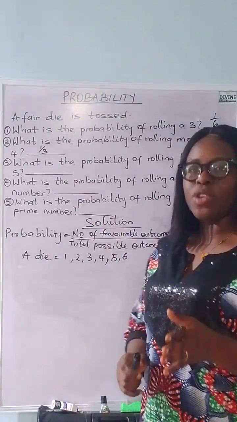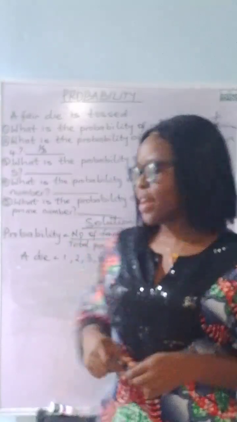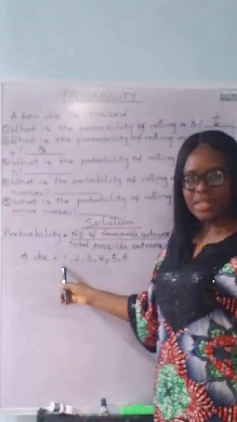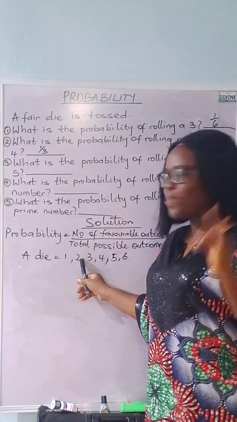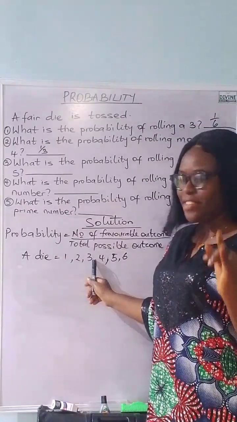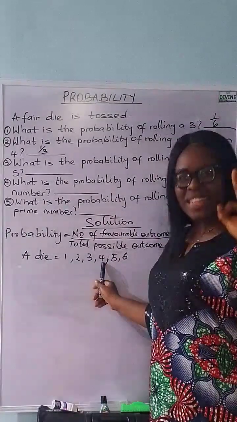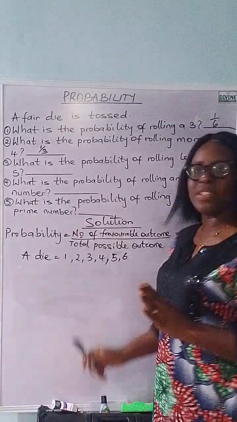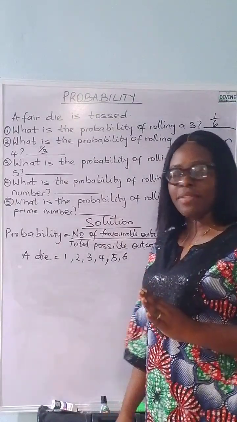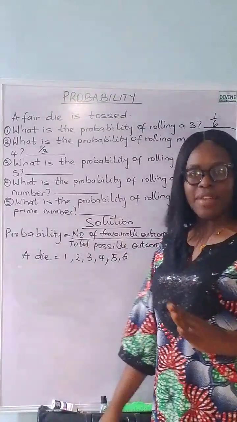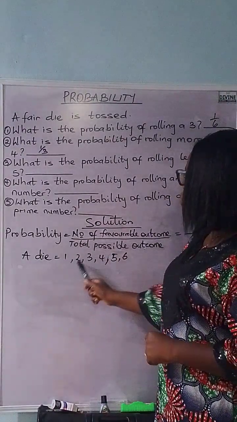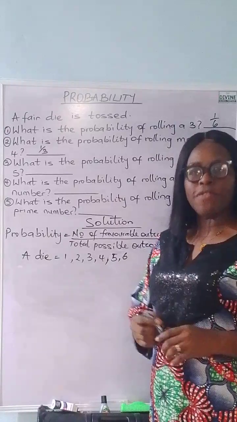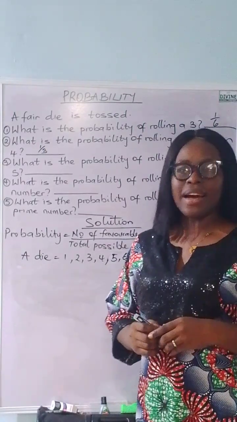This time around, we are going to consider numbers that are less than 5. If we get a 1, it is less than 5. We get a 2, it is less than 5. We get a 3, it is less than 5. We get a 4, it is less than 5. If we get a 5, it is not less than 5. And if we get a 6, it's not less than 5. So how many numbers are less than 5 on a die? 1, 2, 3, 4. We have 4 numbers that are less than 5.